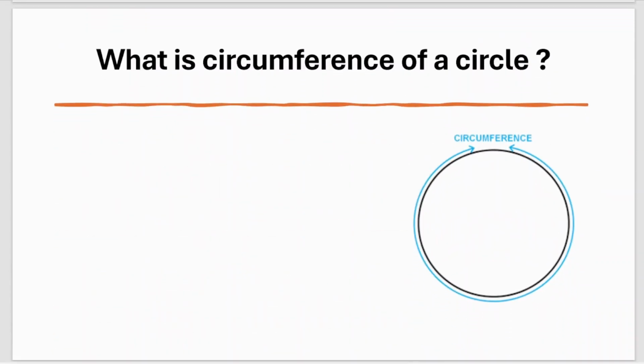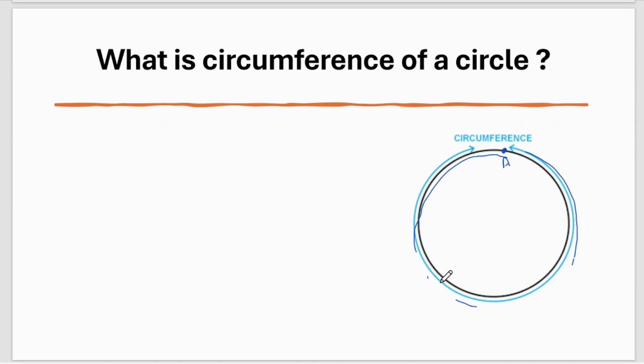Now, what is the circumference of the circle? The circumference of the circle is nothing but the part that we are covering. Suppose I am standing here, and I start walking on this boundary and then come back here.